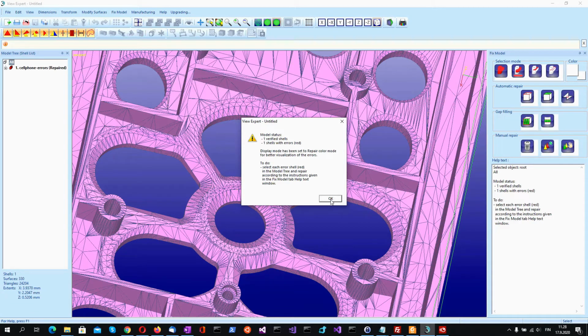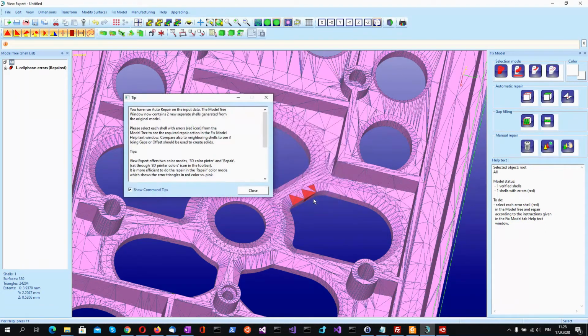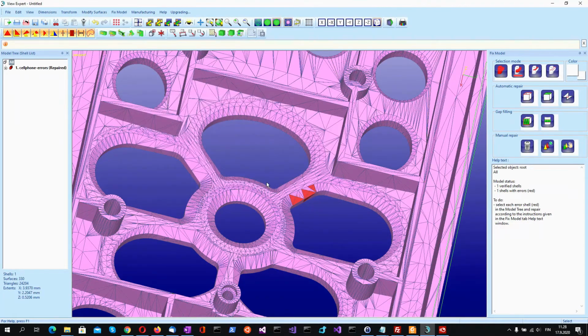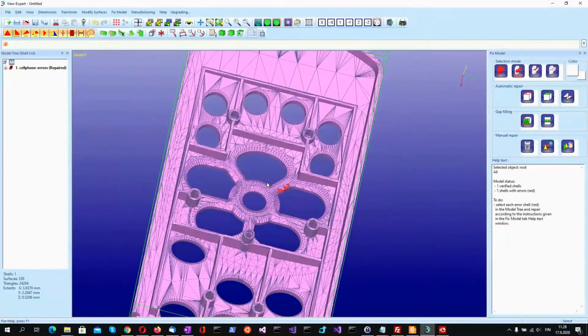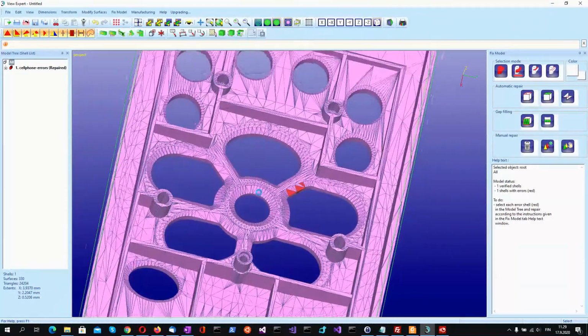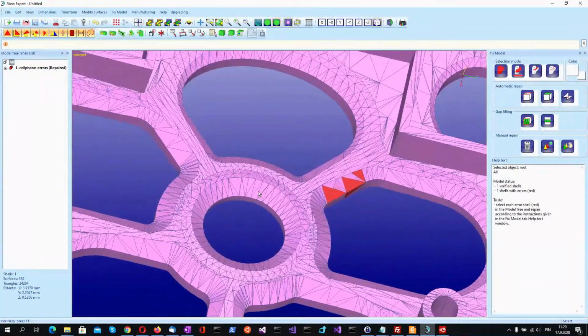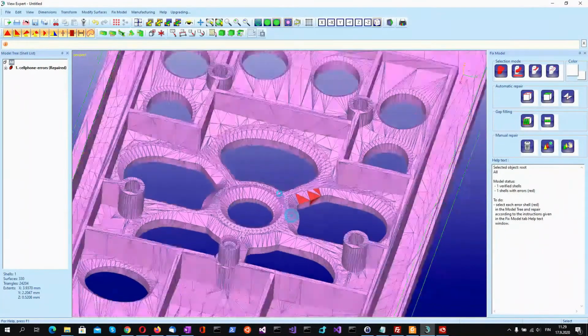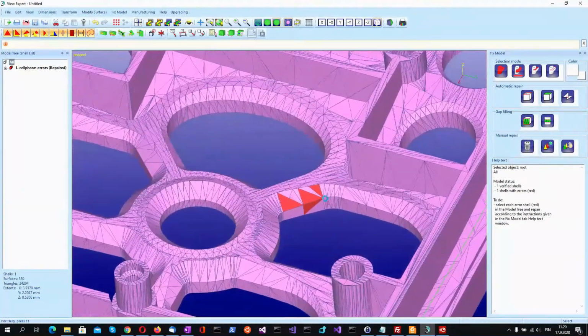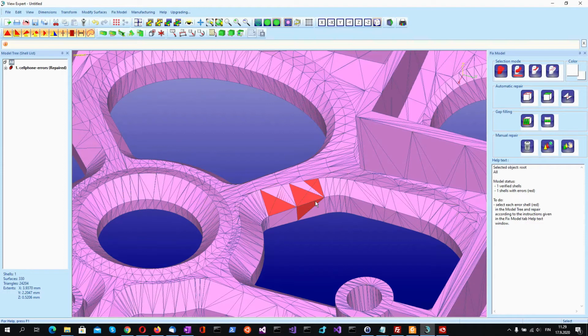After the automatic process, the status window shows that the model still has some problems. And if we're looking at now, the gaps in the upper part and in the lower part have been fixed, but in this area there are some problems the automatic repair couldn't fix.